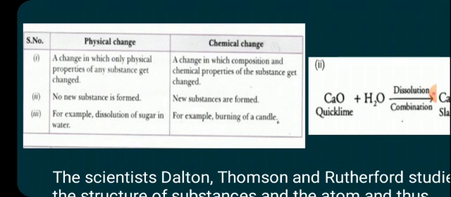Water is a new substance which is formed from two constituent elements hydrogen and oxygen. Chemical change is an irreversible change. One more example listed here is burning of candle. The wax near the flame burns and gives new substances like carbon dioxide, carbon soot, water vapors, heat and light. Chemical change is an irreversible change. In this chapter, we are dealing with chemical reactions, and chemical reactions involve chemical change.